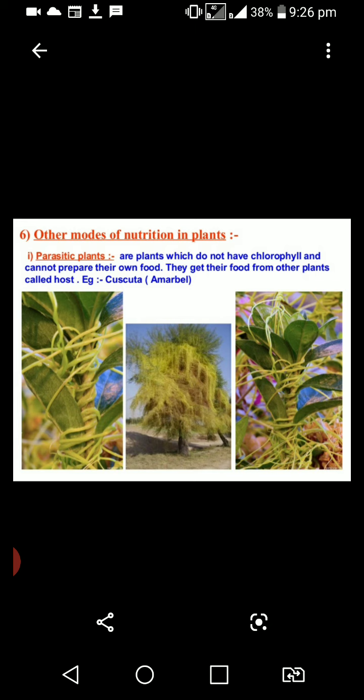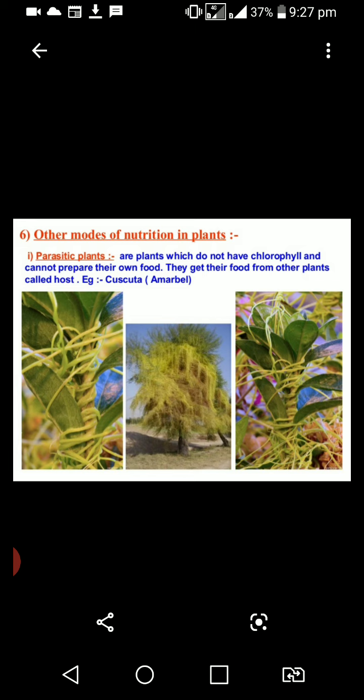First we have to learn parasitic nutrition. Parasitic plants are plants which do not have chlorophyll and cannot prepare their own food.